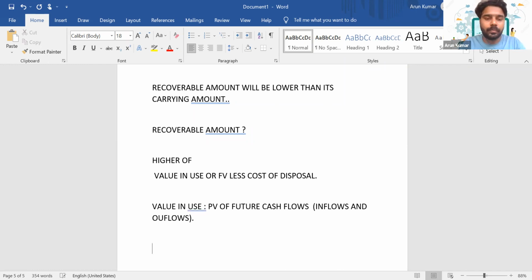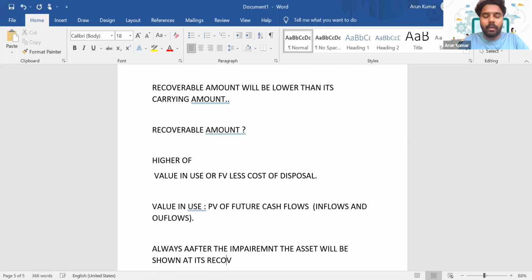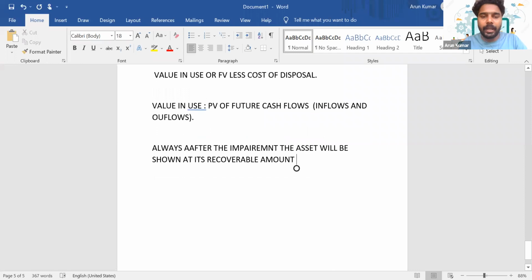Is it clear? So always note that after the impairment, the asset will be shown at its recoverable amount. Since the asset is getting impaired, that particular impaired asset will be shown at its recoverable amount. So is it clear, everyone?